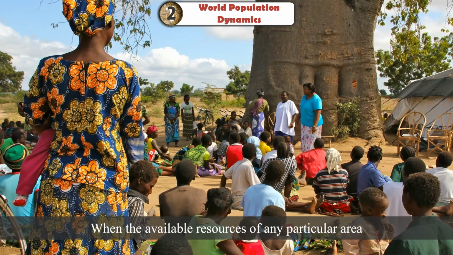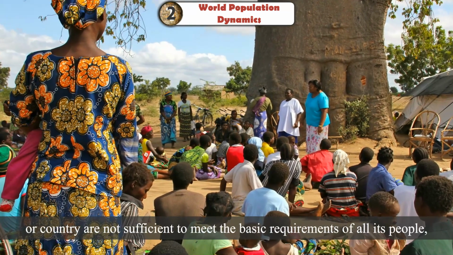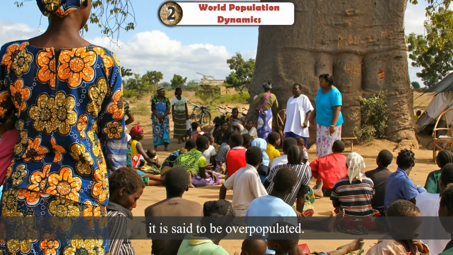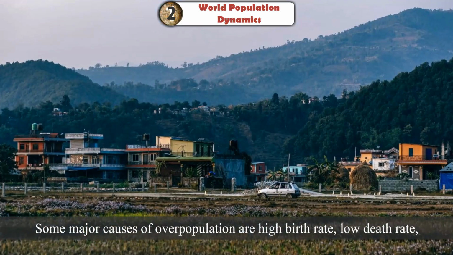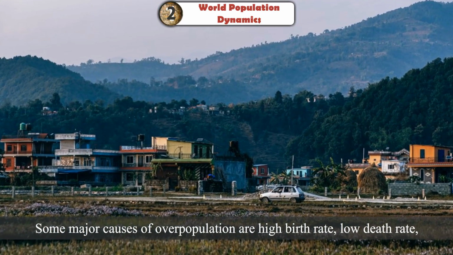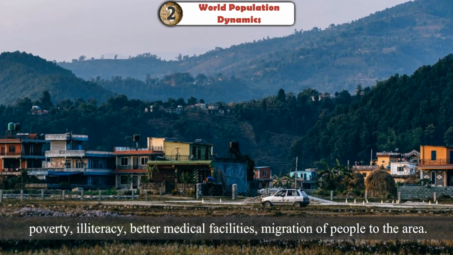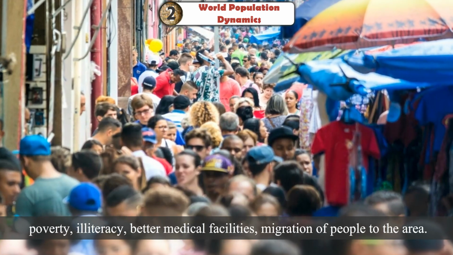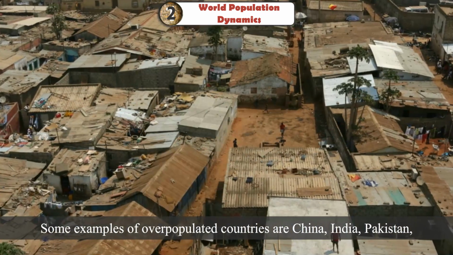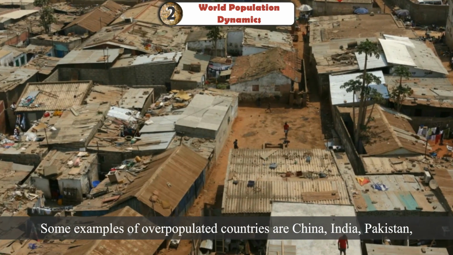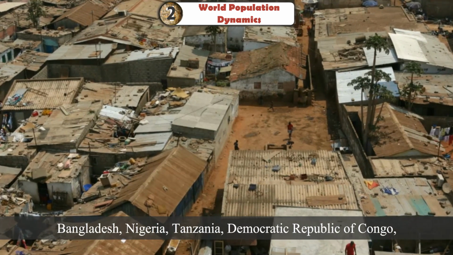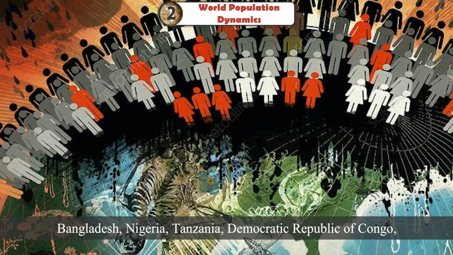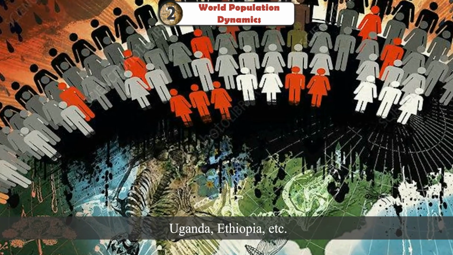Overpopulation. When the available resources of any particular area or country are not sufficient to meet the basic requirements of all its people, it is said to be overpopulated. Some major causes of overpopulation are high birth rate, low death rate, poverty, illiteracy, better medical facilities, migration of people to the area. Some examples of overpopulated countries are China, India, Pakistan, Bangladesh, Nigeria, Tanzania, Democratic Republic of Congo, Uganda, Ethiopia, etc.